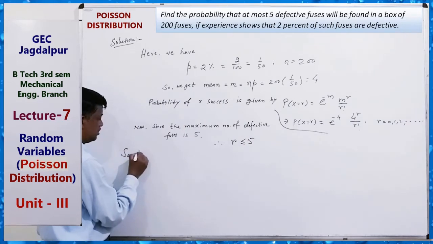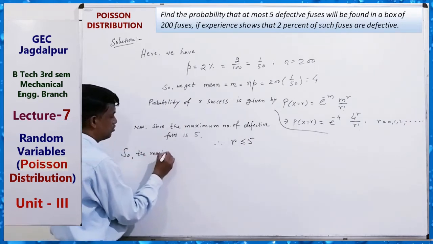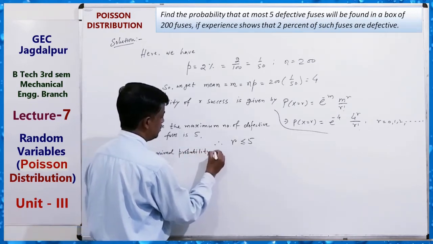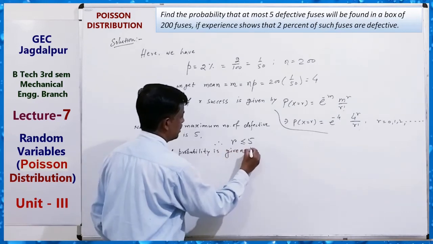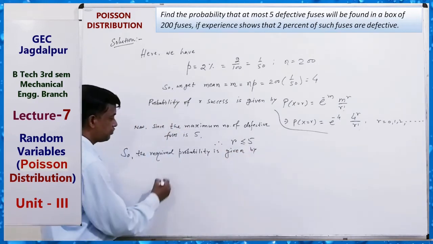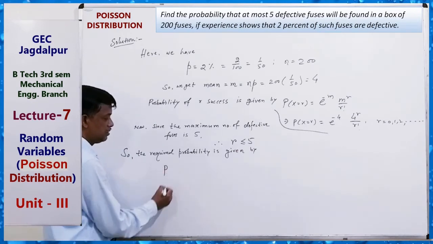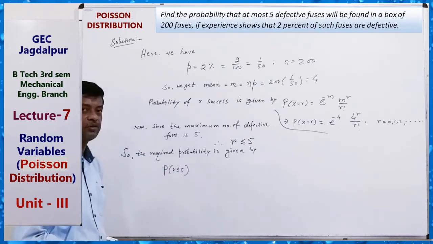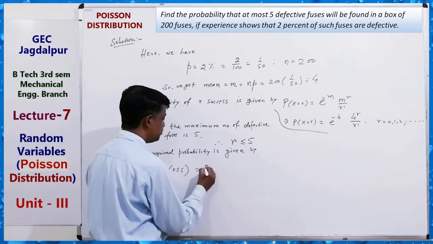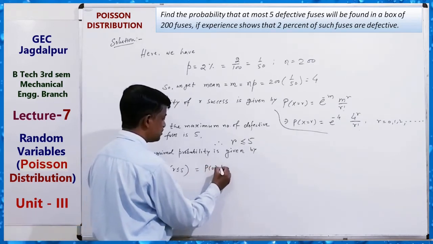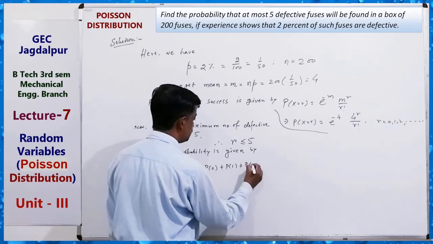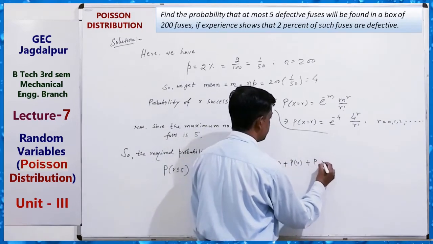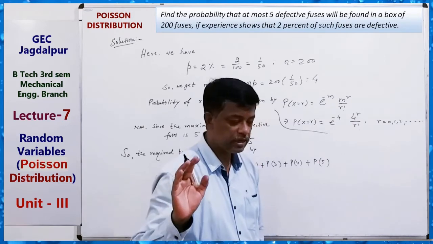So the required probability is given by P of x equal to R, R less than equal to 5, which is equal to P0 plus P1 plus P2 plus P3 plus P4 plus P5. These are the values. Clear?